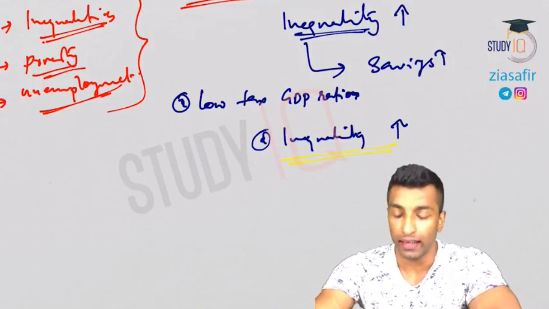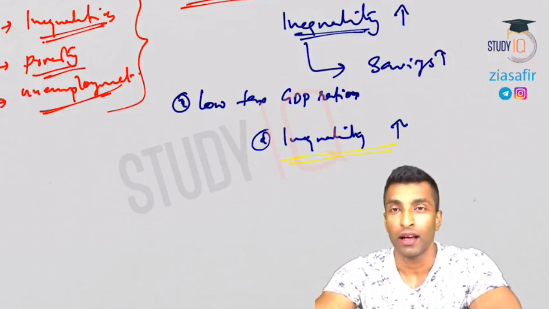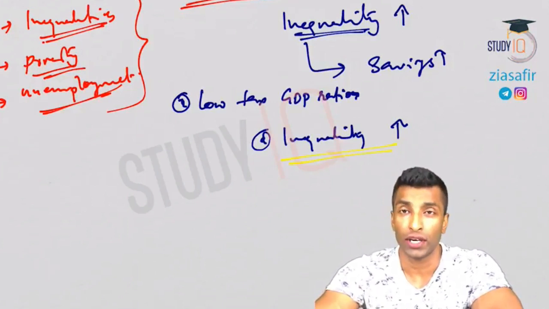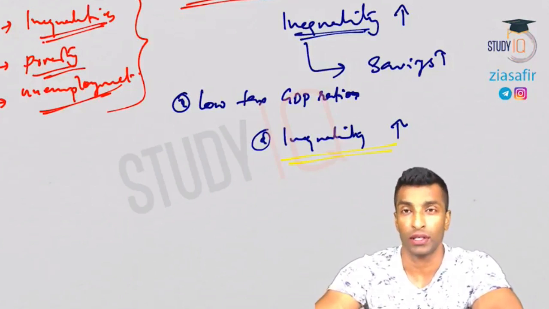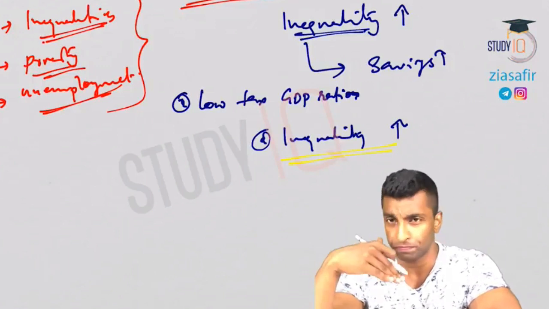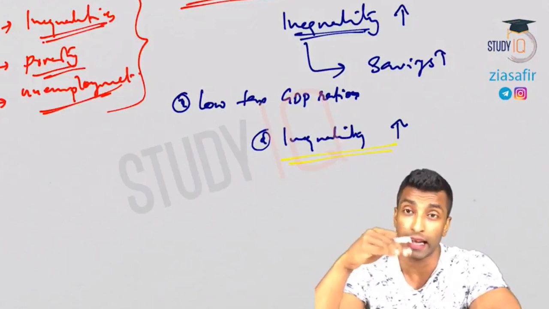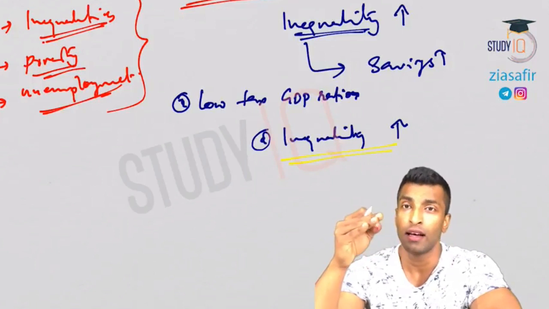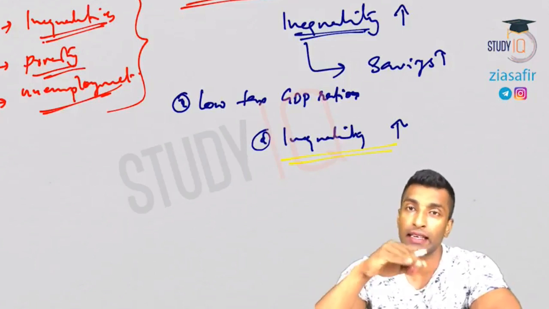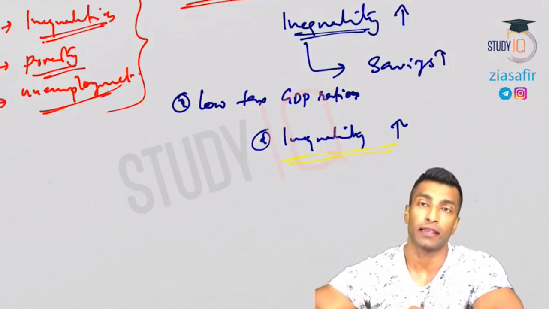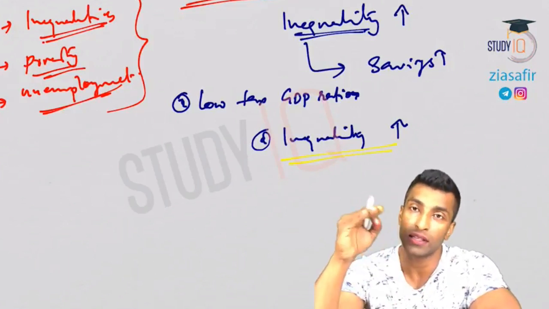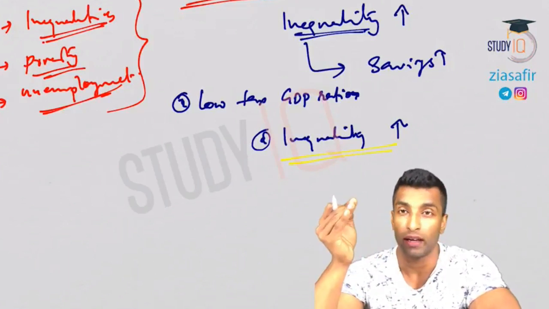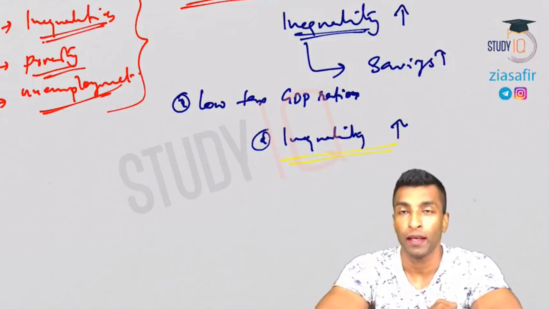So inequality is high. What does that mean? High inequality means will you get more tax or less tax? Especially in a country like India, where we have a progressive tax system. A progressive tax system means there are different tax slabs, and tax rates are higher in higher slabs. So if your income is high, the tax rate will be high. So what do you think?